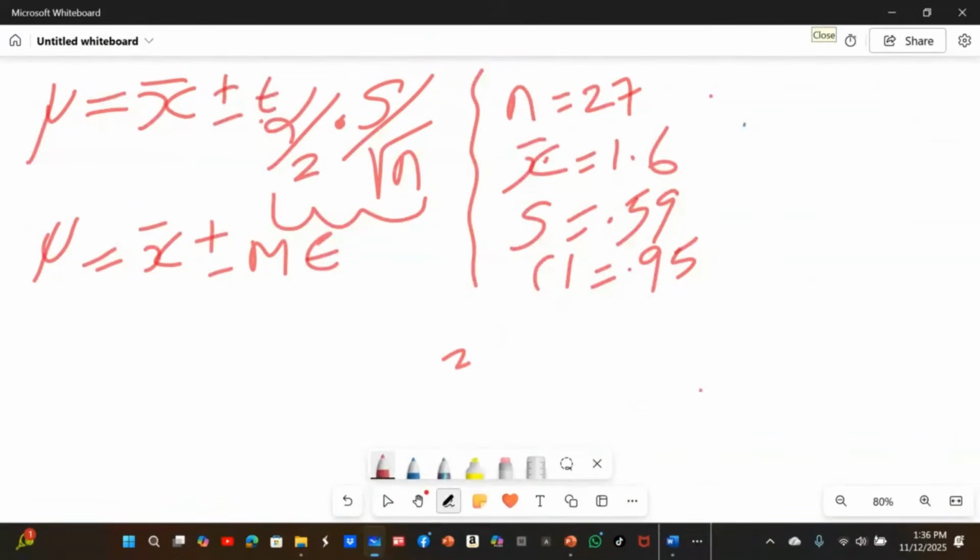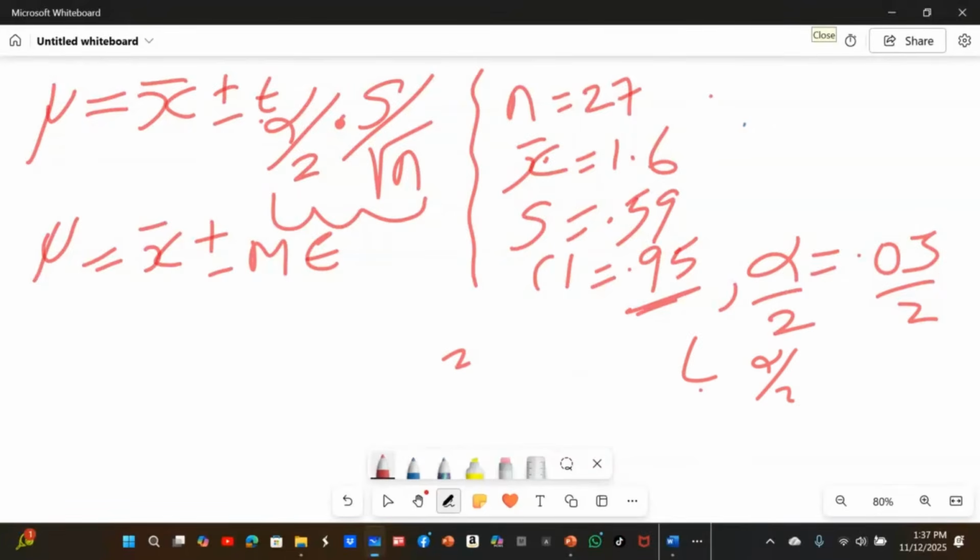We are given a confidence level of 95%. Therefore, alpha is 0.05. We are doing a confidence interval, so we divide alpha by 2. That gives T alpha over 2, where the area to the left will be 0.025.